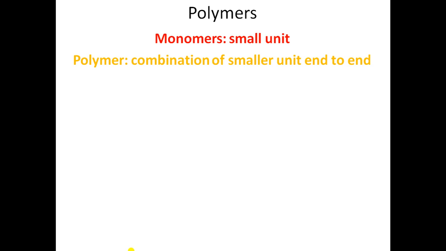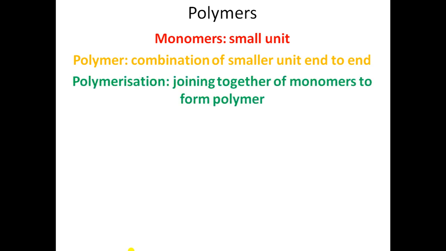After this, we should know what is polymerization. Polymerization is a process of joining together a large number of smaller molecules to form a very large molecule, which is a polymer.